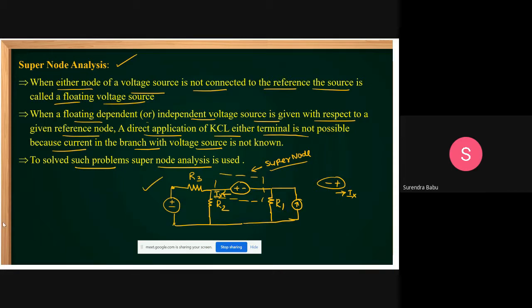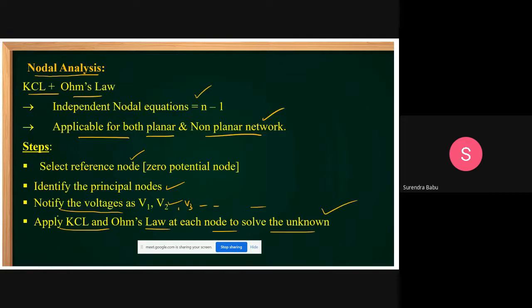This is about what exactly nodal analysis is. Nodal analysis is very simple: KCL plus Ohm's law. Mesh analysis is nothing but KVL plus Ohm's law. Based on this, theory questions are also there in competitive exams. How many independent nodal equations can we get? N minus 1. How many independent loops are there? B minus N plus 1. That formula you get. Okay, now with this knowledge, we can solve some problems.